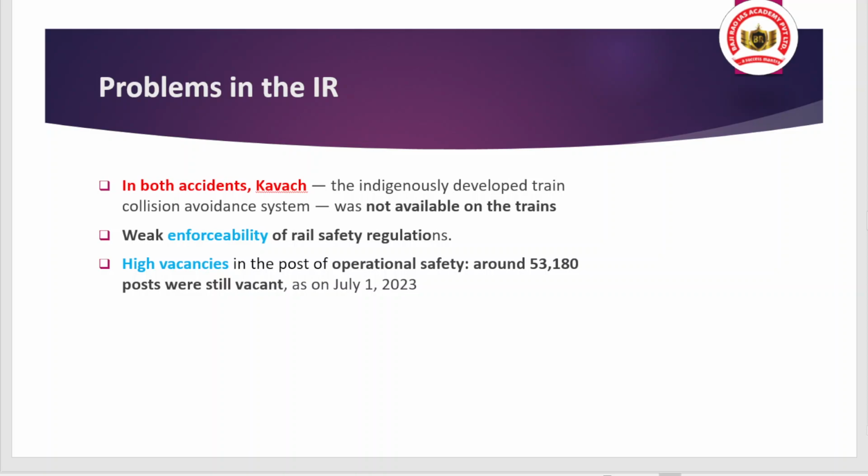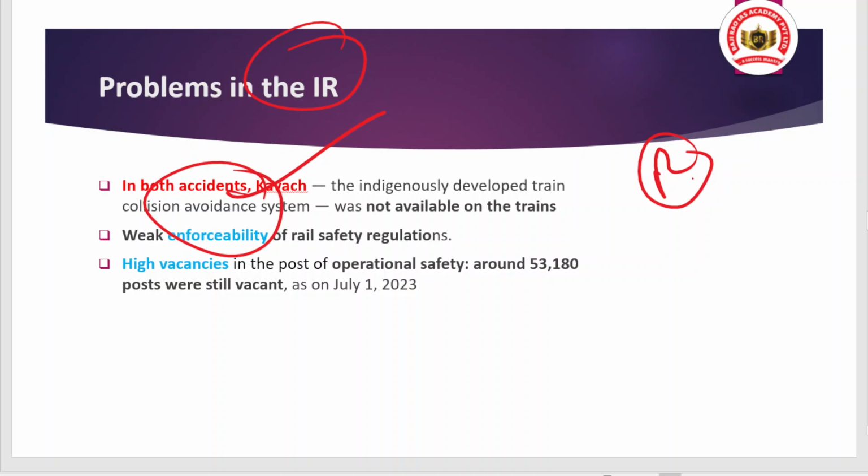Okay, and when we talk about other problems in the Indian Railway, we have talked about Kavach. Okay, and there is another issue like weak enforceability of rail safety regulation. We have the rail safety regulations: whether the track is in maintained state or not, whether the bogies are in good condition or not, whether there is an incident of fire, all these observations do have provisions in the rail safety regulation, but you can observe that there can be weak enforceability of these.